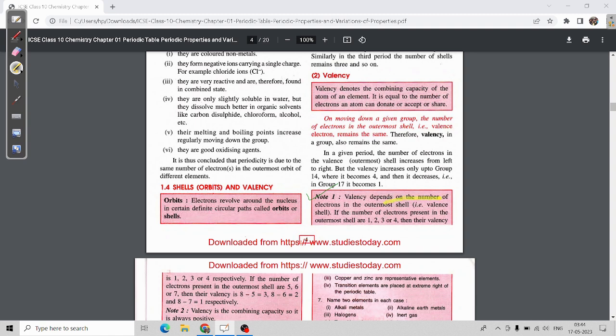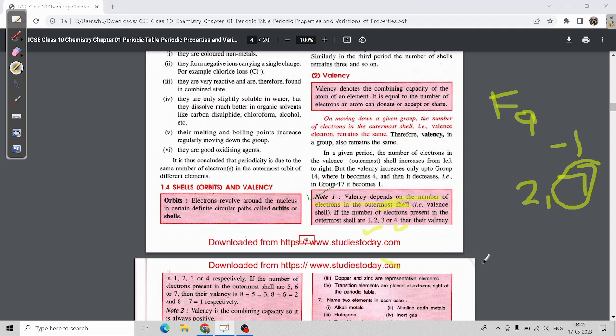valency depends on the number of electrons in the outermost shell. Yes, as I told, if we take fluorine as an example, fluorine's atomic number is 9, so 2 and 7. Valency depends on the number of electrons in the outermost shell: how much it will gain and how much it will lose. If more than 4 is there, it will form an anion, as it will gain 1 electron and take a charge of -1. Are you able to notice?